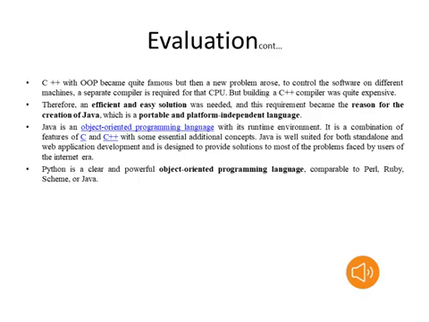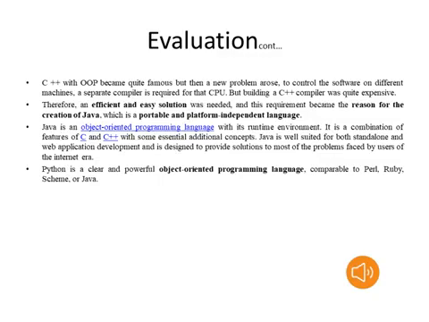Actually C++ is an efficient and easy solution, but nowadays the requirements, such as portability and platform independence, became the reason for the creation of Java. That's why we will move to the Java programming language. Compared to C, C++, BASIC, Fortran, COBOL, Java and Python have several advantages. Several features are available. That's why we will mainly concentrate on Java and Python. Industries also prefer Java and Python as the main programming languages.